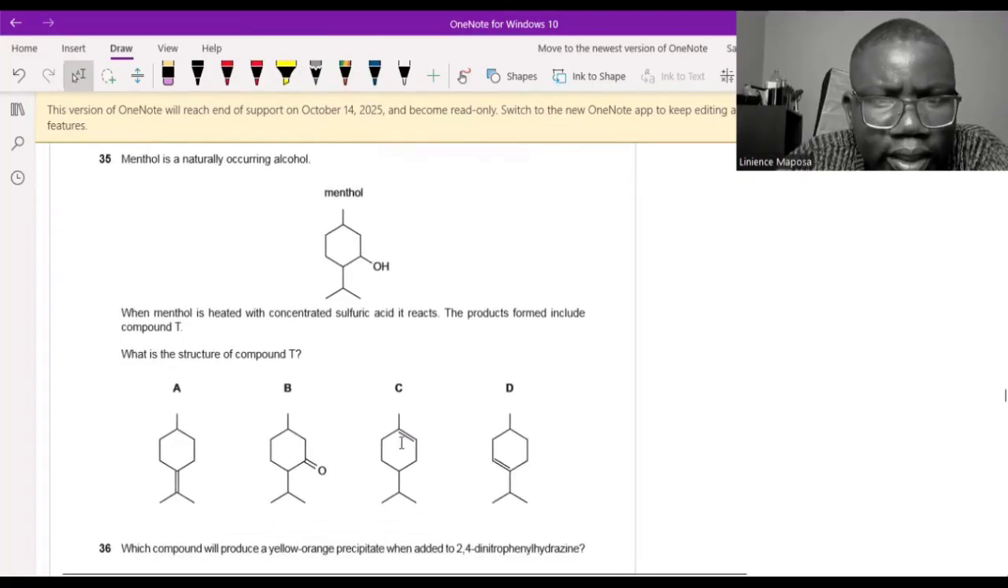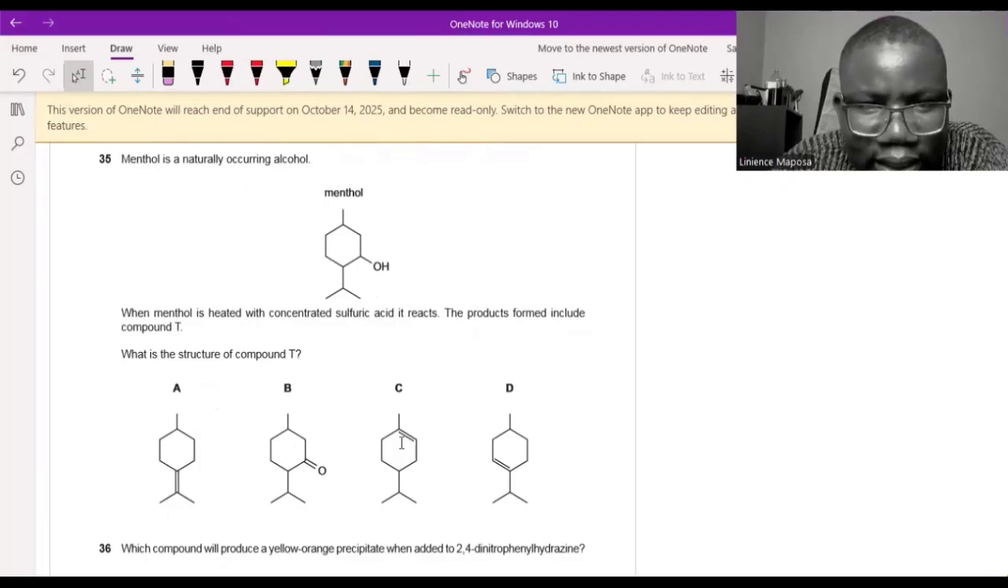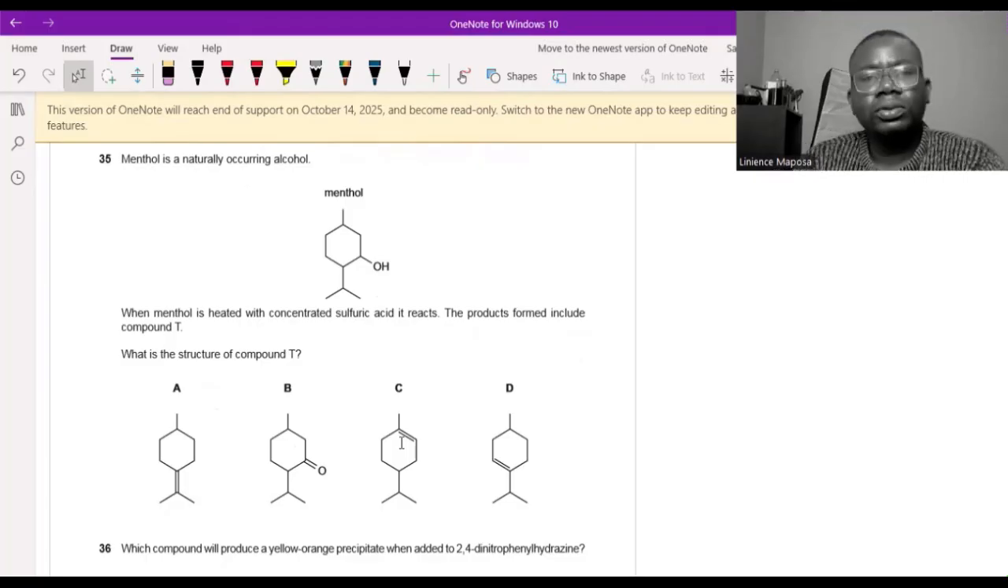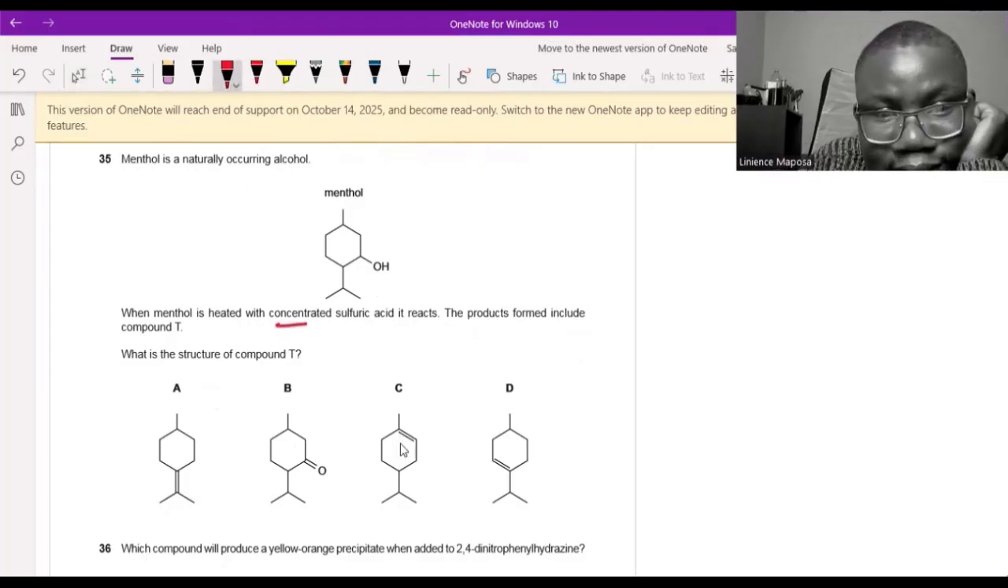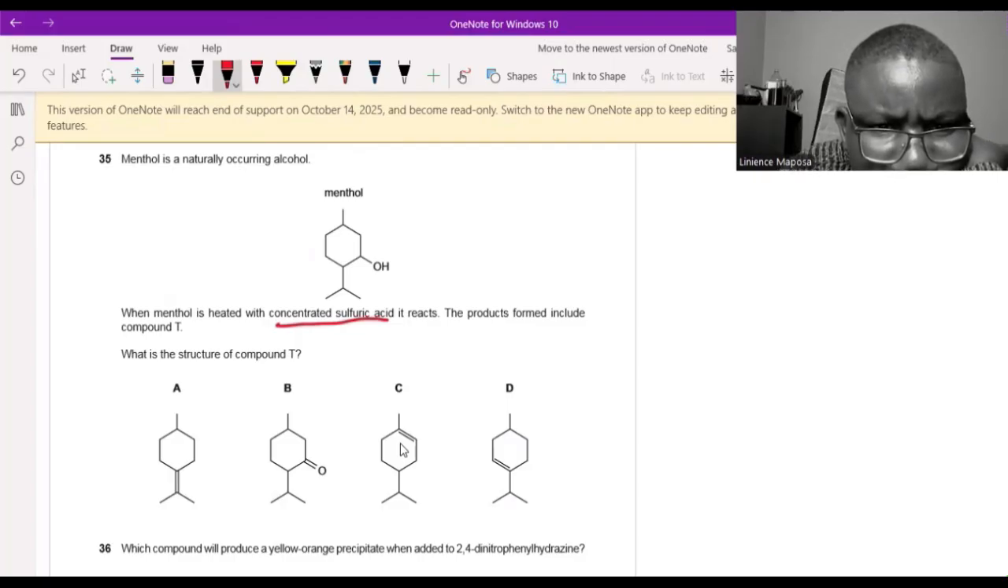Okay, number 35. Menthol is a naturally occurring alcohol. Menthol, not methanol. When menthol is heated with concentrated sulfuric acid, it reacts. Alcohol plus acid, is this esterification? No, it's not a carboxylic acid, so it can't be. Concentrated sulfuric acid is a dehydrating agent, so we are going to remove water. The products formed include compound T, so it's not the only one. What is the structure of compound T?